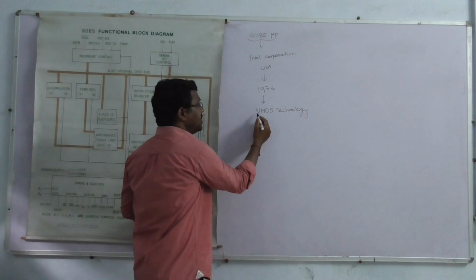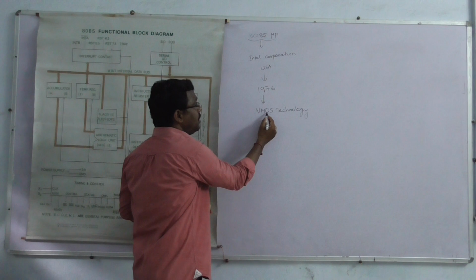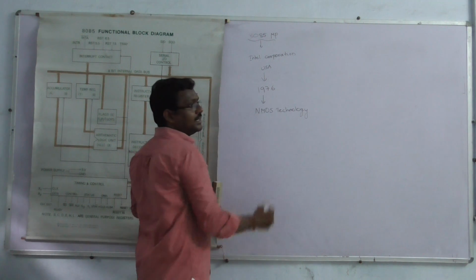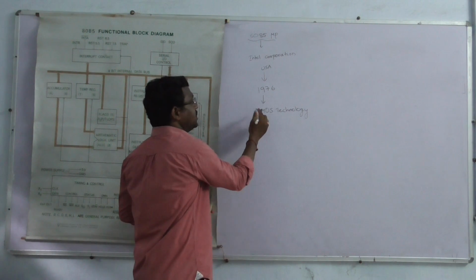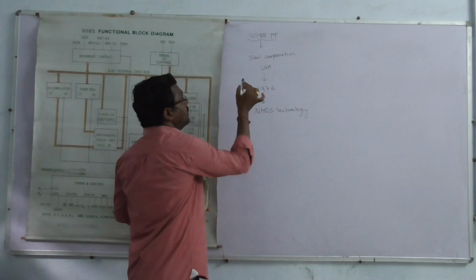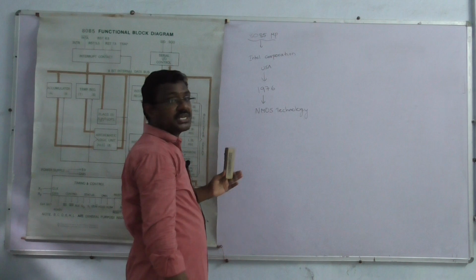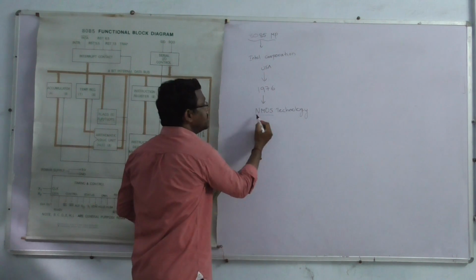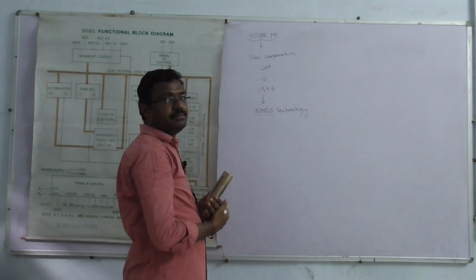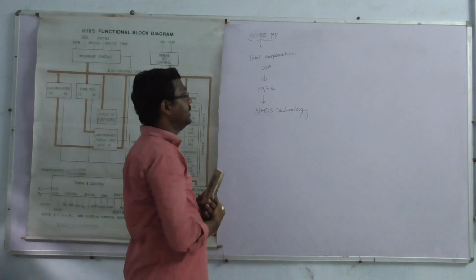Here the NMOS technology means N-type metal oxide semiconductor technology. In the 8085 microprocessor, we use NMOS technology, N-type metal oxide semiconductor technology.